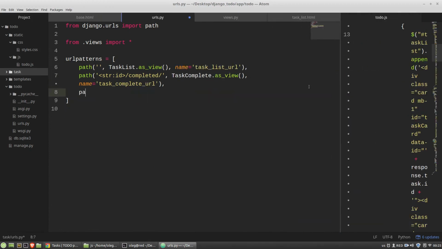And then the URL pattern will be, and then the view.